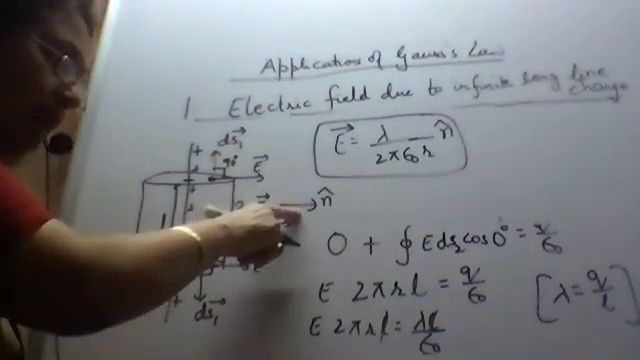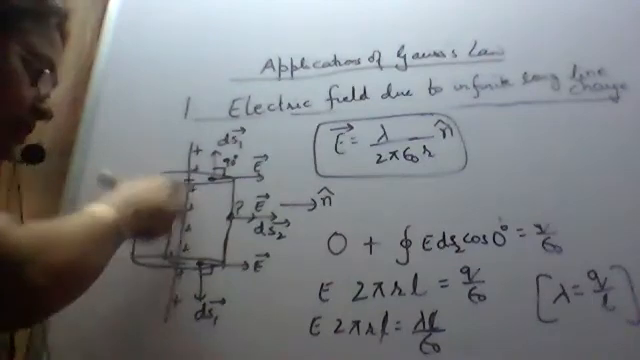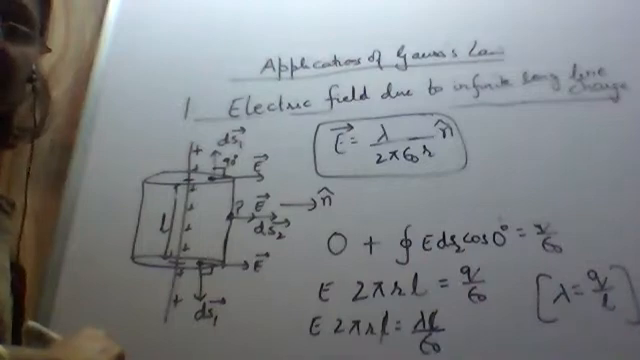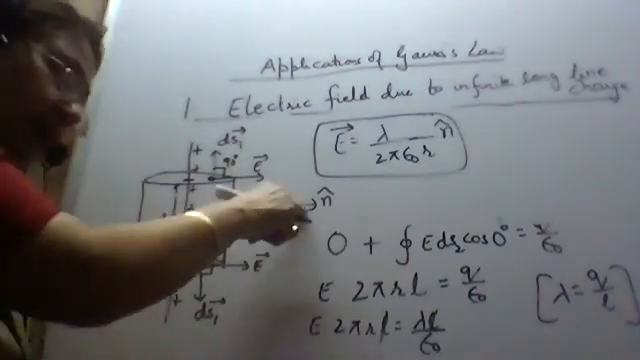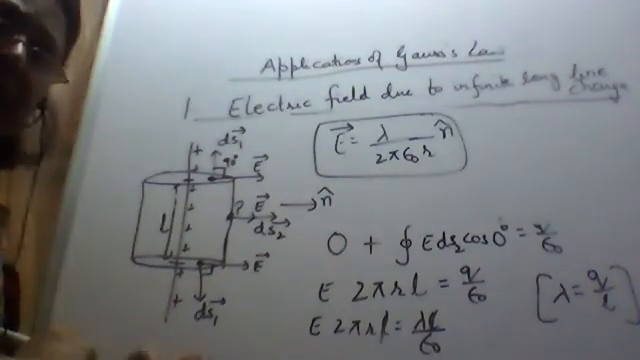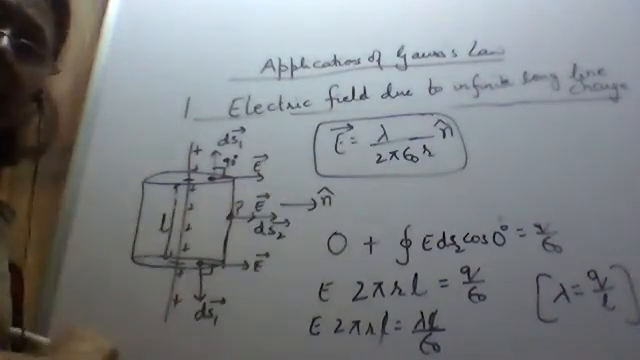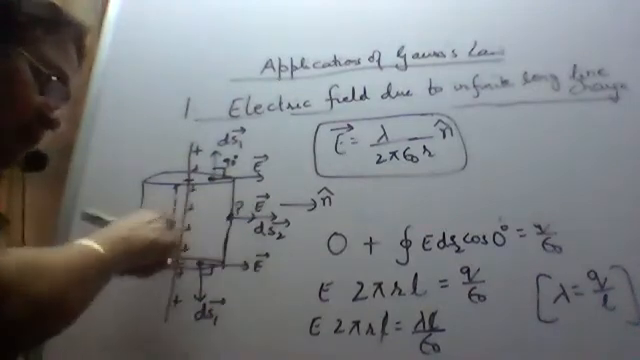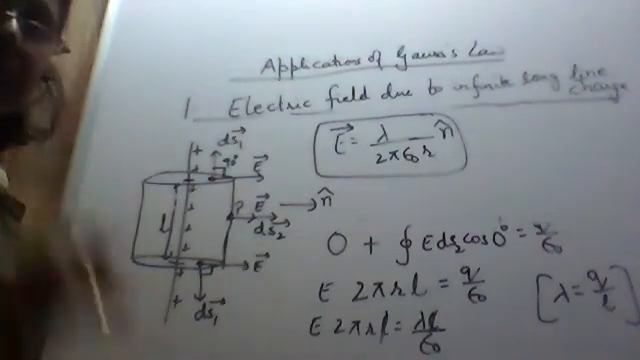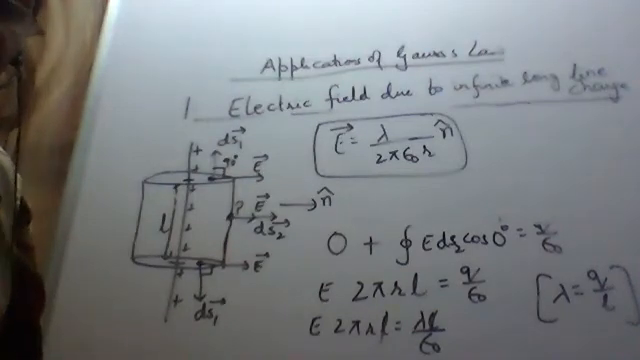Now n cap will be pointing outwards if lambda is positive. Lambda positive means positive charge is uniformly distributed on the line. If lambda is negative, then n cap will be pointing inwards. So here, as lambda is positive, that is positive charge is uniformly distributed, n cap will be pointing outwards. If lambda is negative, that is negative charge is uniformly distributed, then n cap will be pointing inwards. So here you can write down, this is the electric field due to infinite long line charge.